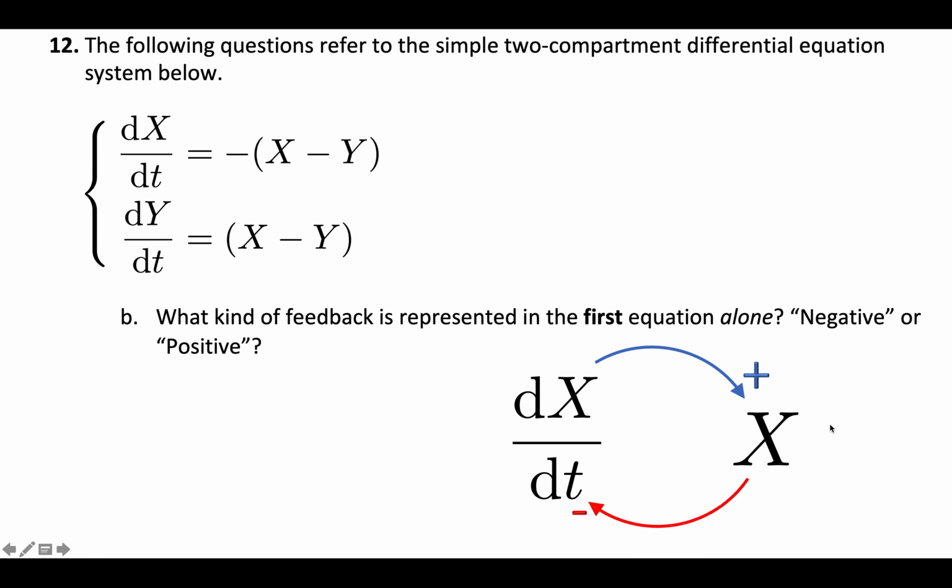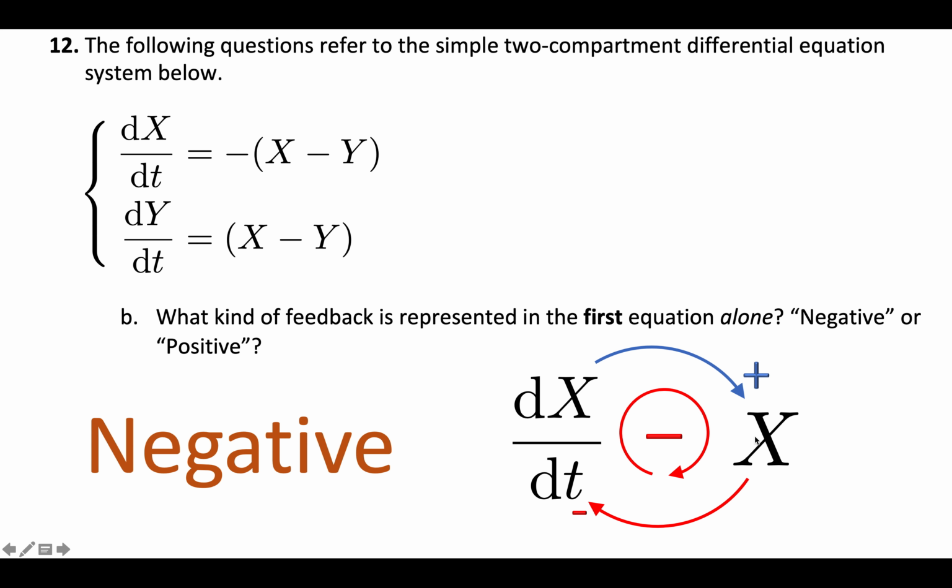Now I use the formula to get the other link. Here I see that via this formula, because of this negative out front, if I were to increase x, it's going to make dx dt more negative. So the change in x will become more negative. So x will be more likely to shrink when x is large, and less likely to shrink when x is small. There's an opposite relationship going on there. So when I look at those two things together, I get a negative feedback loop, and that's why the answer to this one is negative.